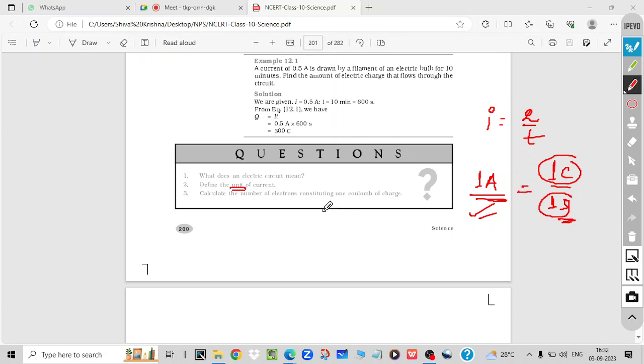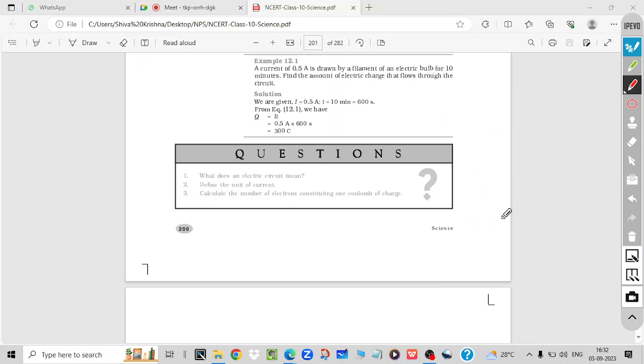Calculate the number. I told you, this quantization formula is not given in the book, but they have given this question. So it's possible they can give it in a board exam. You have to find the number of electrons in 1 coulomb. Okay.